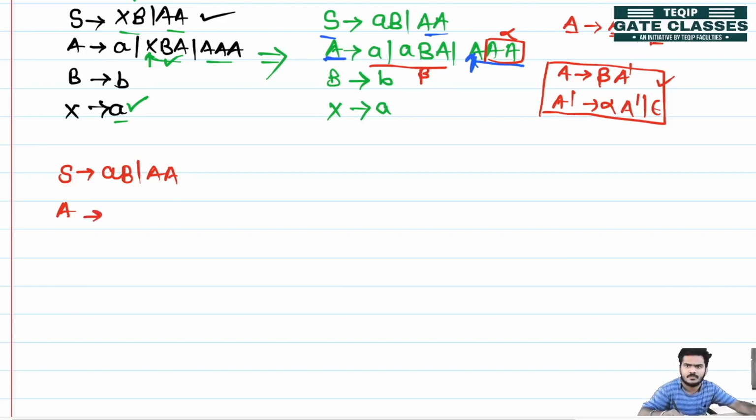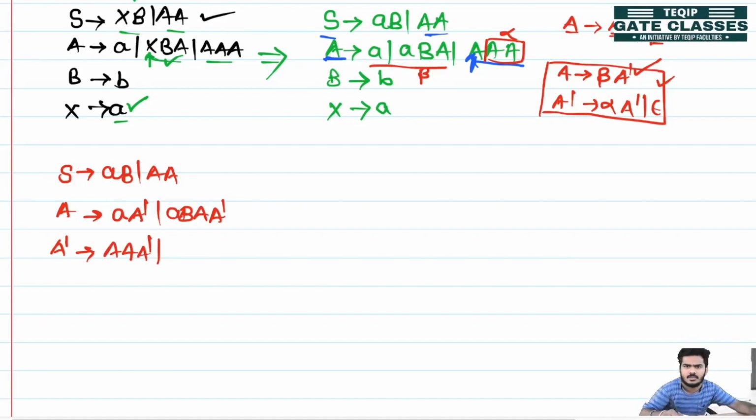Beta is a small a, so A is producing a A dash, then again ABA, that is beta A dash as it is. Now we have to write what is A dash. Now A dash becomes alpha. What is alpha here? Alpha is AA, so A dash is producing AA A dash.